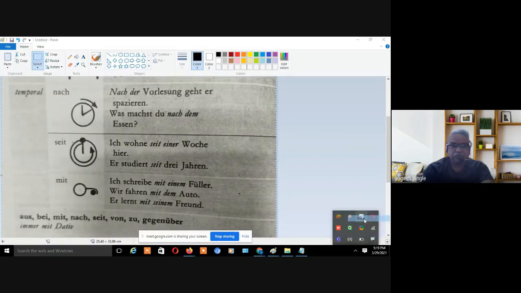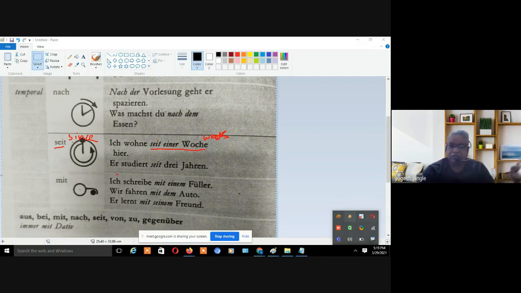Now let's take the last two prepositions. Seit means since. Ich wohne seit einer Woche hier. I stay here since a week. This is again in dative form. Seit means since, hier means here. Woche means week, W-E-E-K. It is feminine form, so einer.